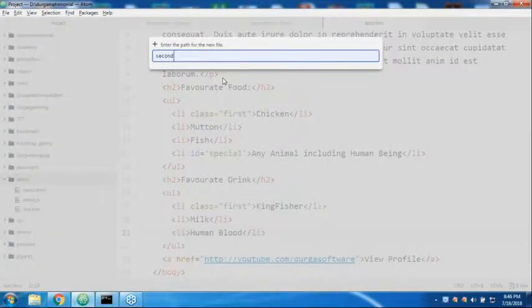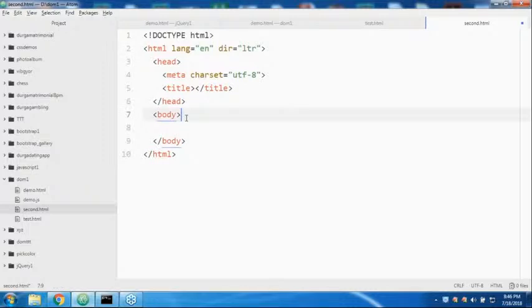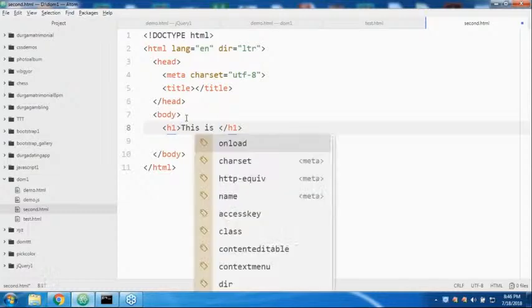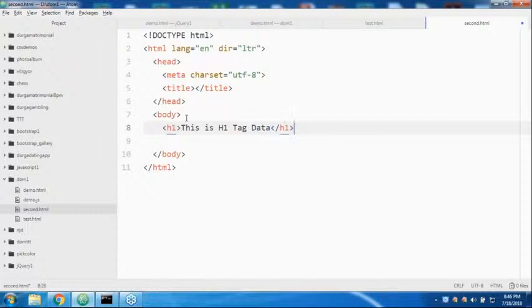Second.html, I'm taking. Now take very special care. I'm writing the boilerplate code. Here, just observe that h1. This is the h1 tag, and this is the h1 tag data. Like this I'm taking.